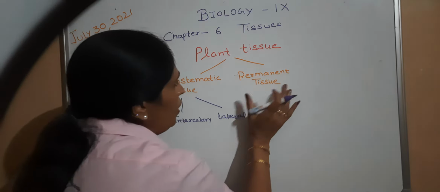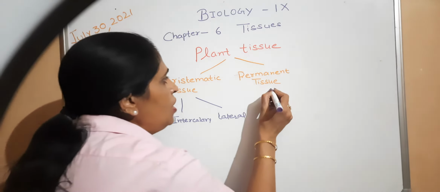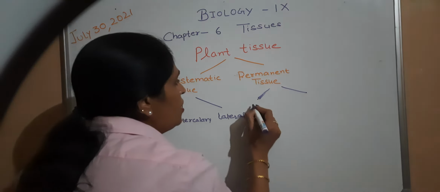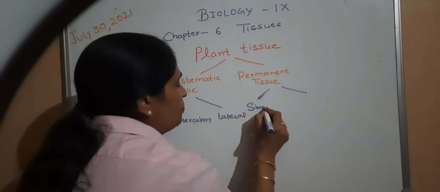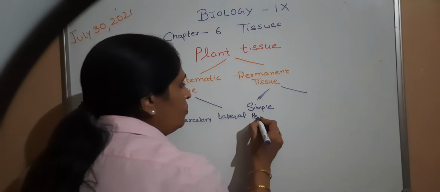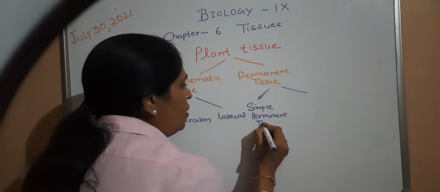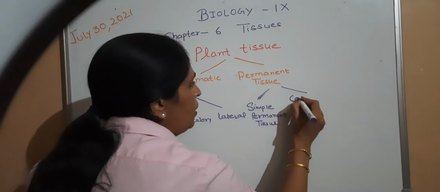Now how can we classify these permanent tissues? They are classified into two categories, simple permanent tissue and complex permanent tissue.